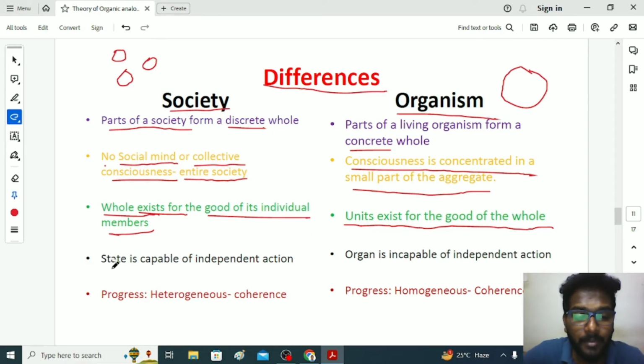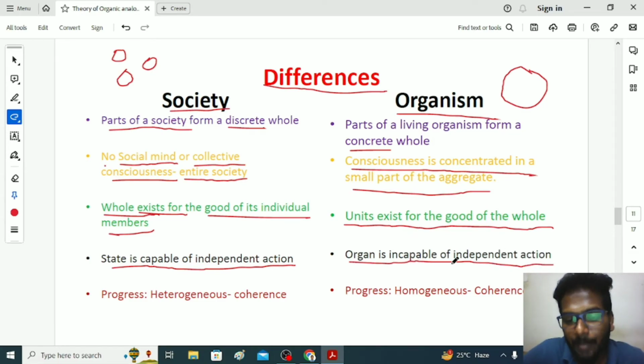Next, he believed that state is capable of independent action. Society has capacity to take independent action, whereas organ cannot take independent action. Heart cannot function independently. Organism is incapable of independent action, whereas society has independent action.